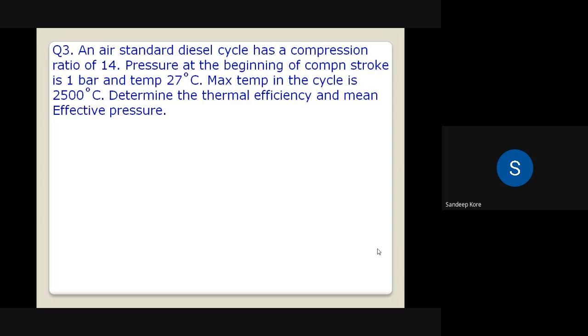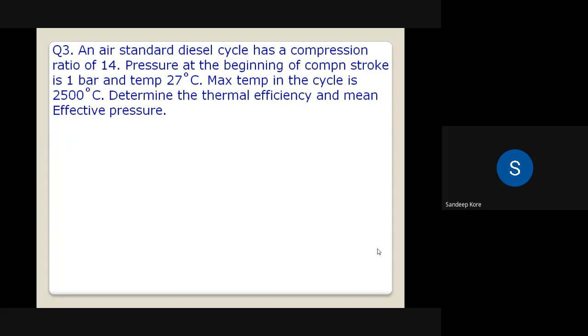So it is clearly mentioned that the diesel cycle is there. Compression ratio r is equal to 14, means V1 by V2 is 14. The pressure at the beginning of compression means P1, 1 bar. T1 is 27 degrees centigrade, converted into Kelvin. Maximum temperature in the cycle is 2500 degrees centigrade.